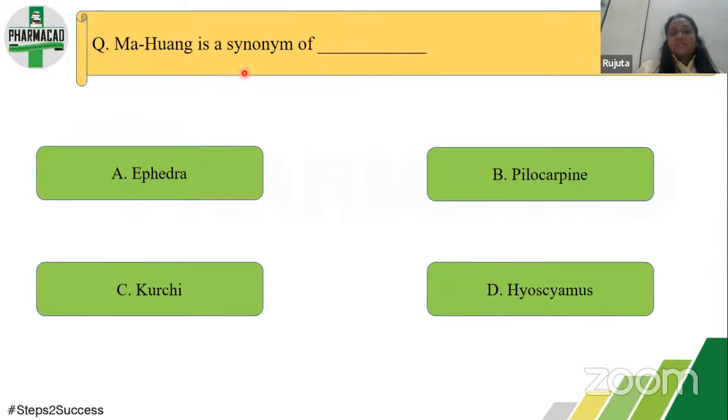Then Ma Huang is a synonym of what? Again, this is a direct answer. And the answer to this is ephedra.